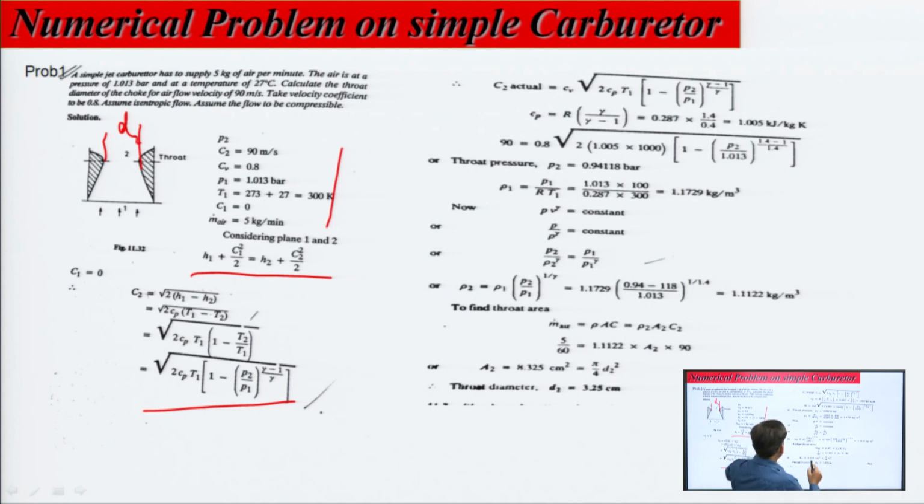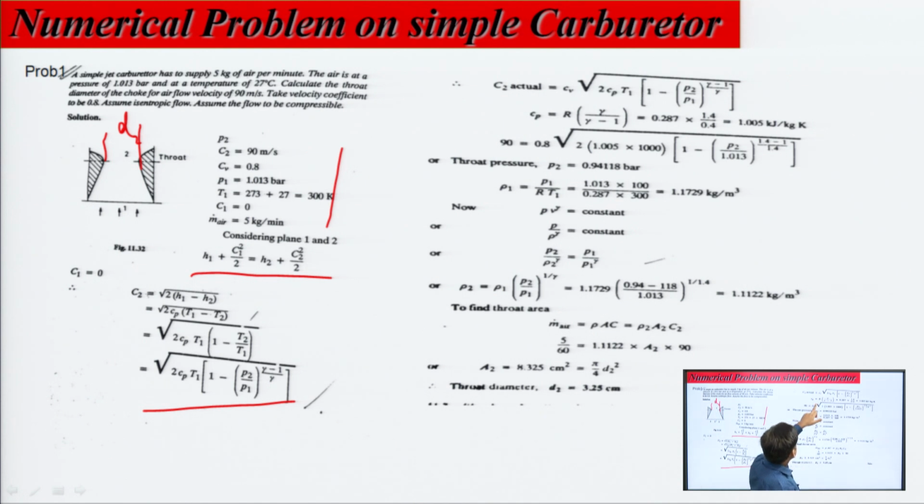So, Cv times the square root of 2 Cp T1 [1 minus (P2 over P1) to the power (gamma minus 1) upon gamma]. Cp you can write as R gamma upon (gamma minus 1), where Cp is specified at constant pressure for air.